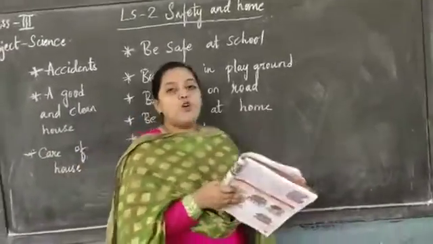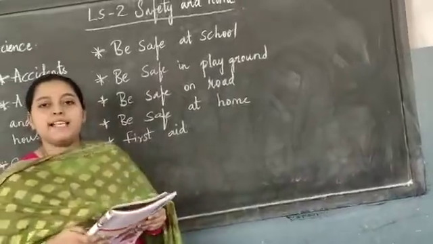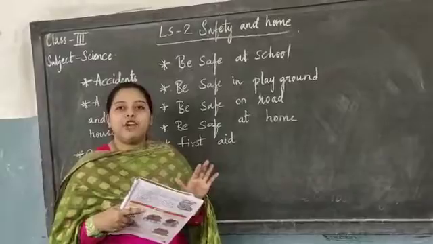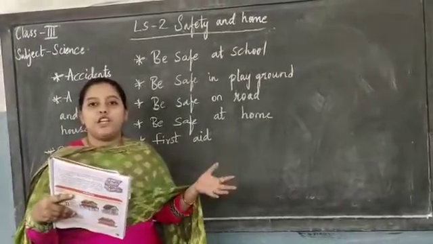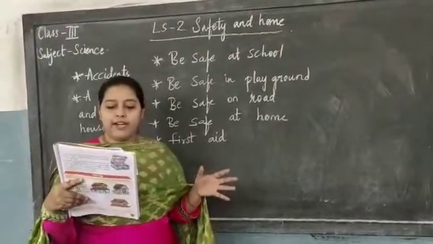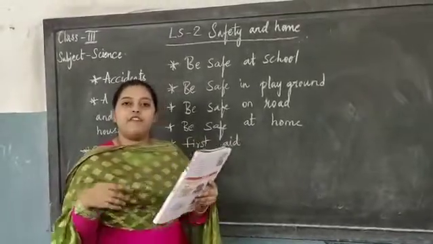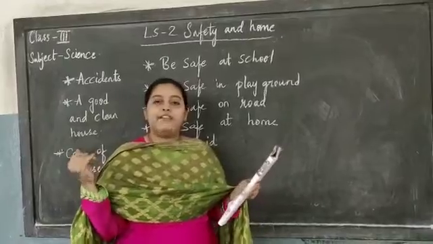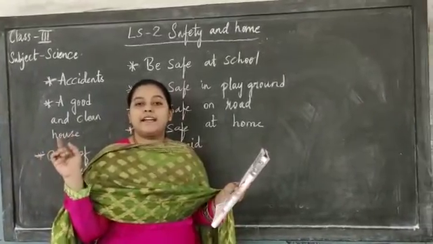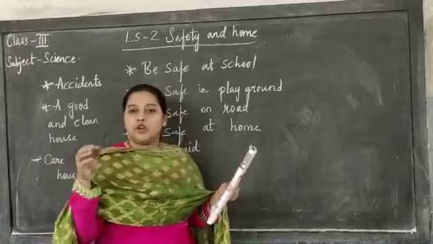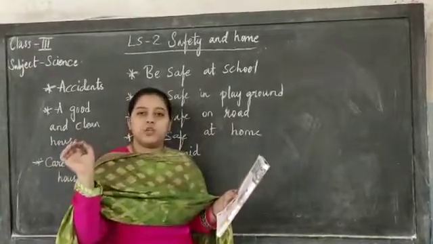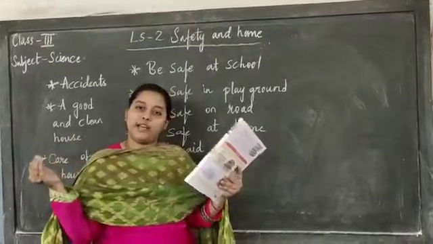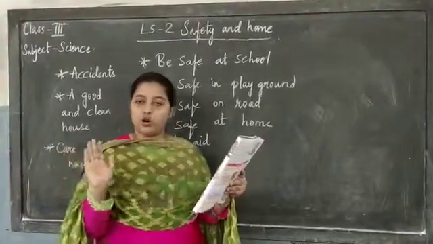Next, coming to how to be safe at home. Yes, even when you are at home, you must be safe. How? Do not leave your toys, bags, books and all on the floor, or else you may trip over them, children, and you will get injured. Be careful while you are walking on the bathroom floor. You may slip. And do not touch the electrical switches, children. Usually you all have the habit of touching the electrical switches with wet hands. You must not touch. You will get a shock. And you will get hurt or injured. So don't do such things.